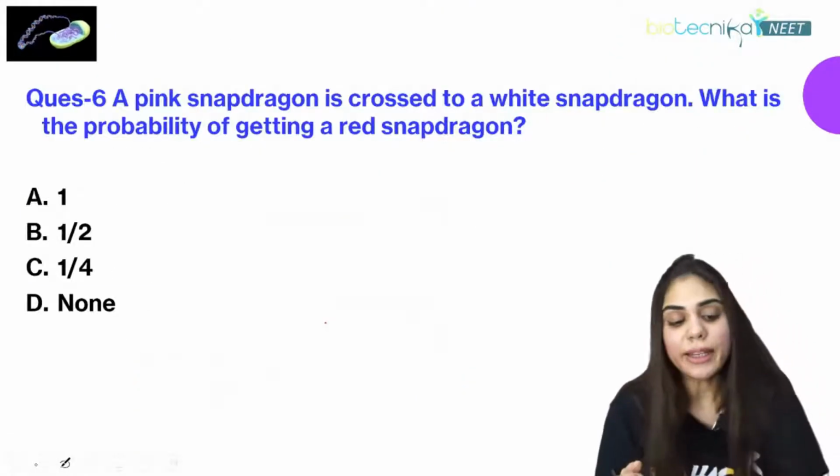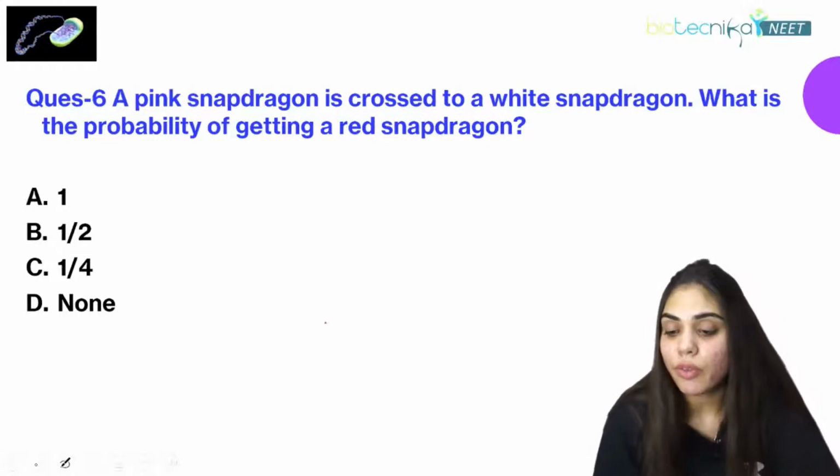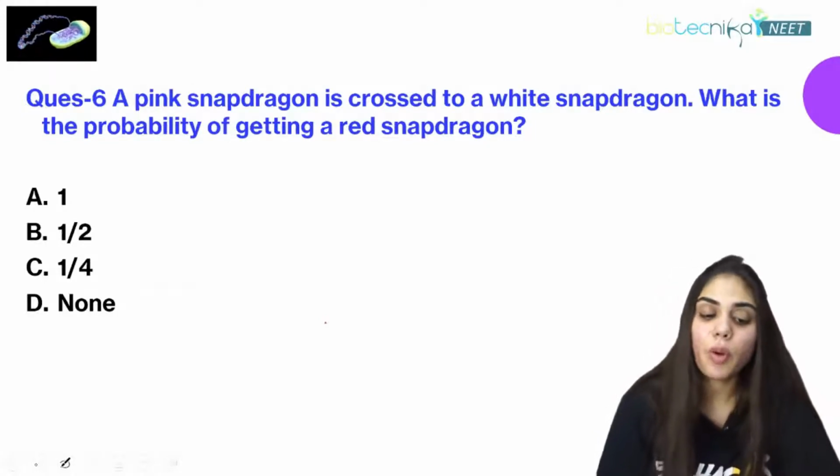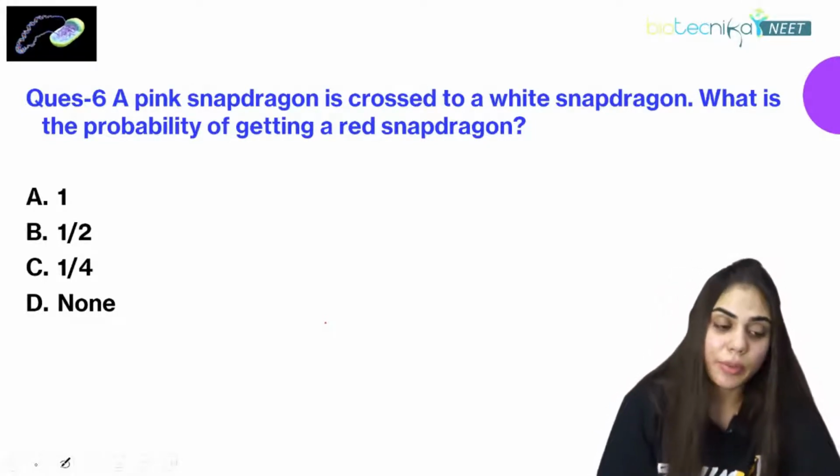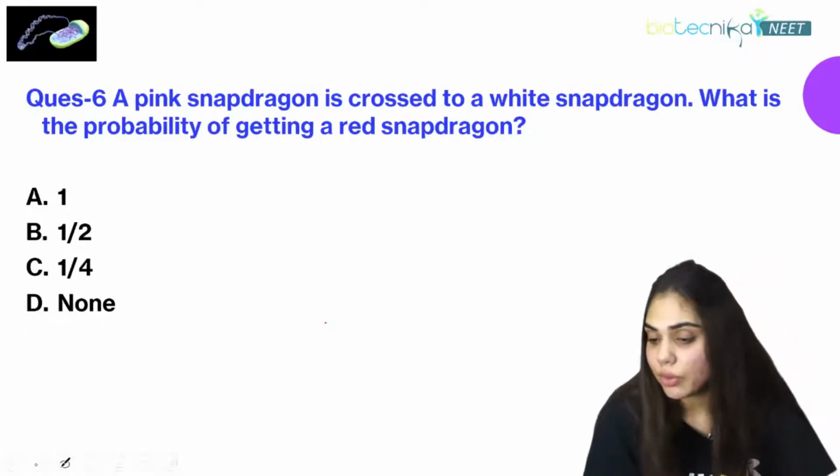Now, a pink snapdragon is crossed to a white snapdragon. What is the probability of getting a red snapdragon? Next question for you.